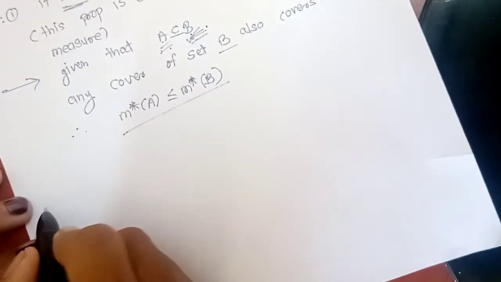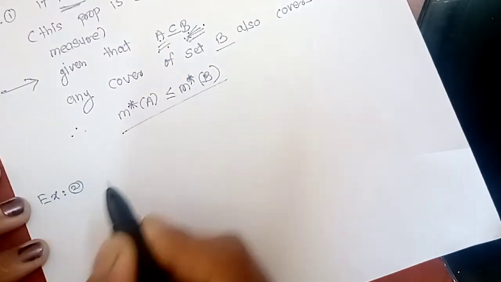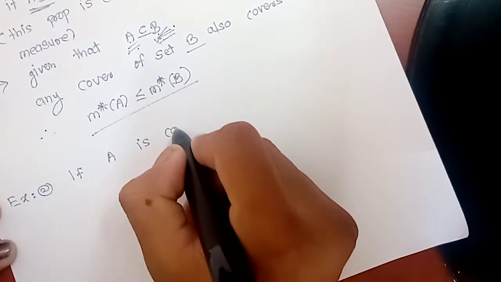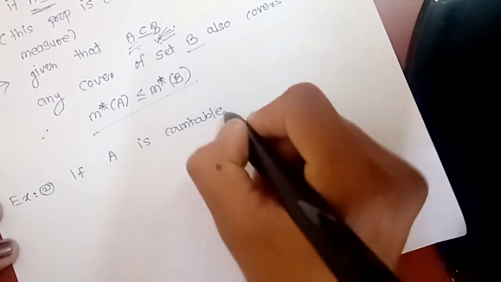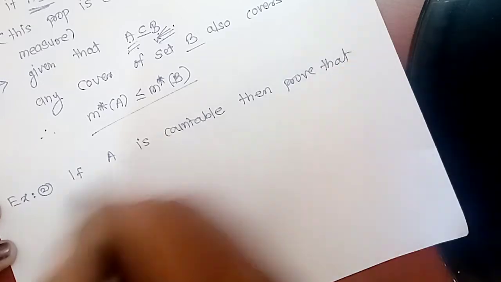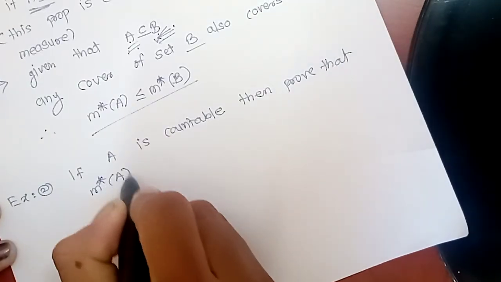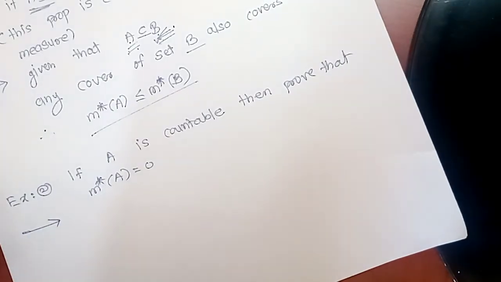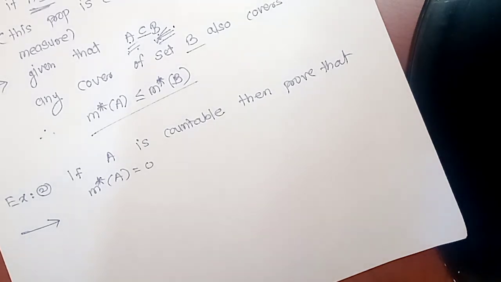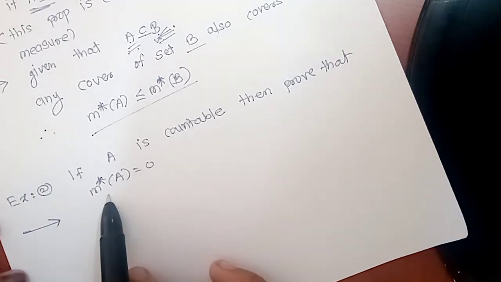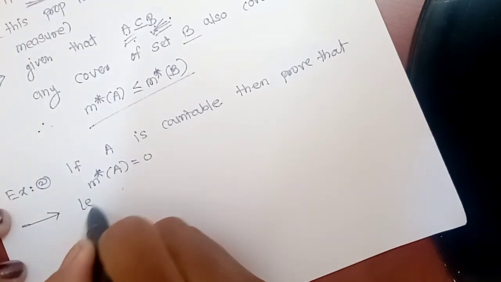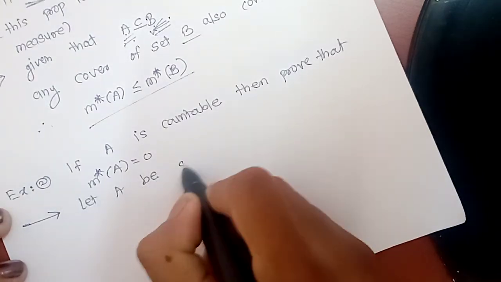Now next we will see example 2. If A is countable, then prove that the outer measure of A is equal to 0. So what we have to prove is that for any countable set, its outer measure is 0. How will we prove that the outer measure of a countable set is 0? Let A be a countable set.